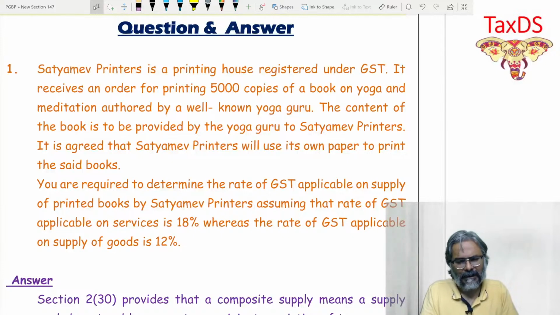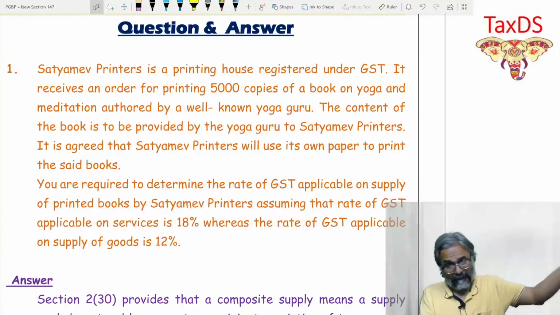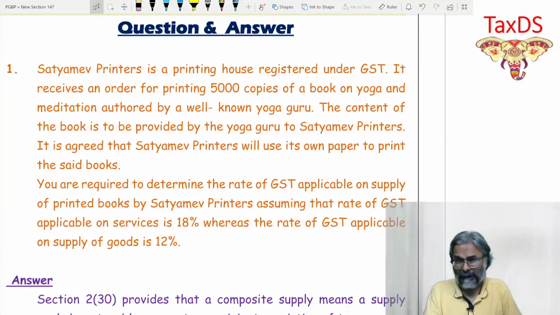If you see over here, first question: Satyamev Printers is a printing house registered under GST. It receives an order for printing 5,000 copies of a book on yoga and meditation authored by a well-known yoga guru. So what is the job that he got? He got a job of printing 5,000 copies of a book. That is a job that he got, like a job work. The content of the book is to be provided by the yoga guru. Content would be provided by the publisher.